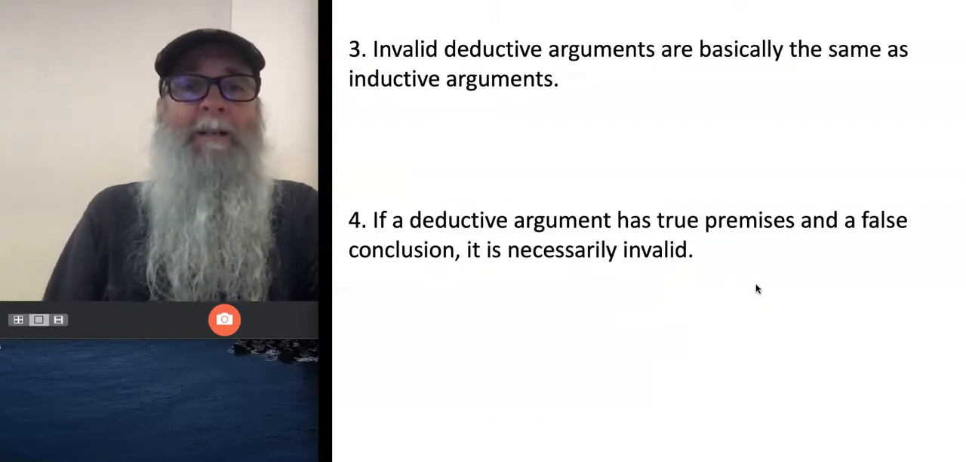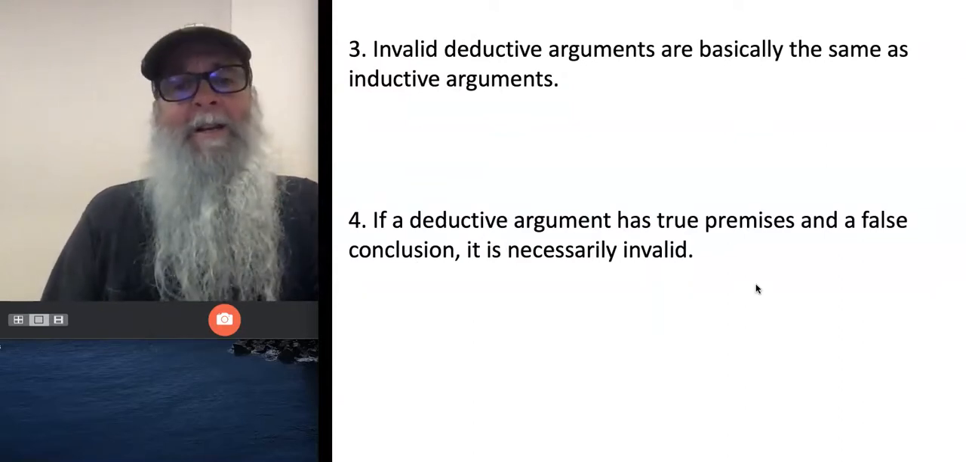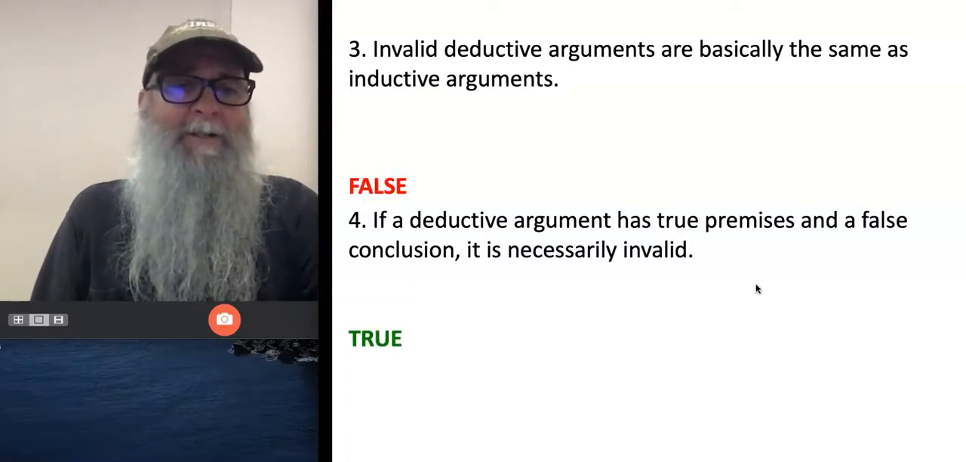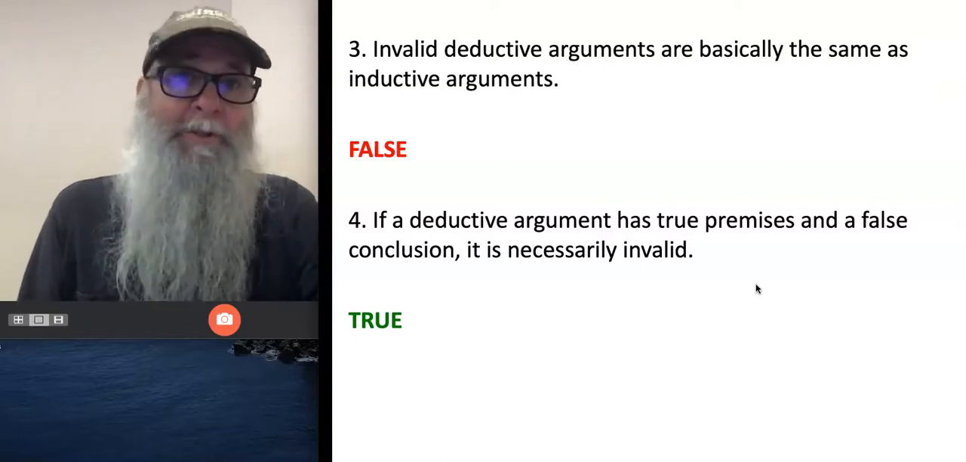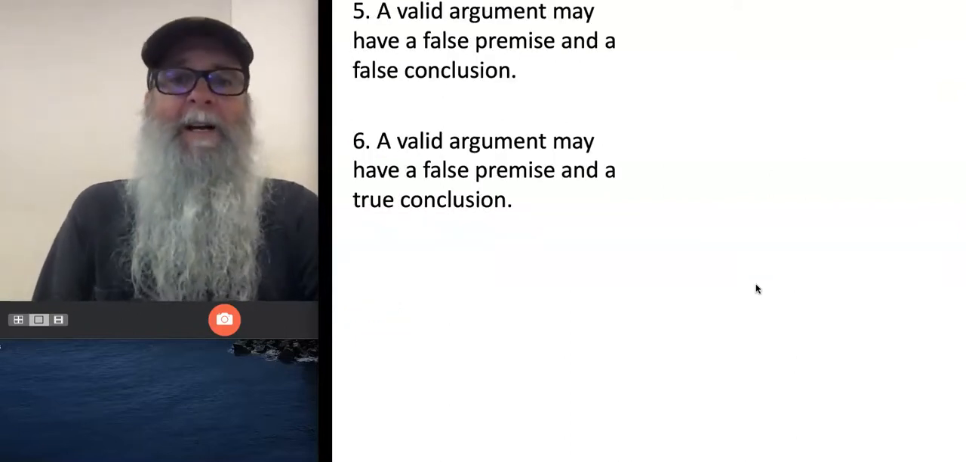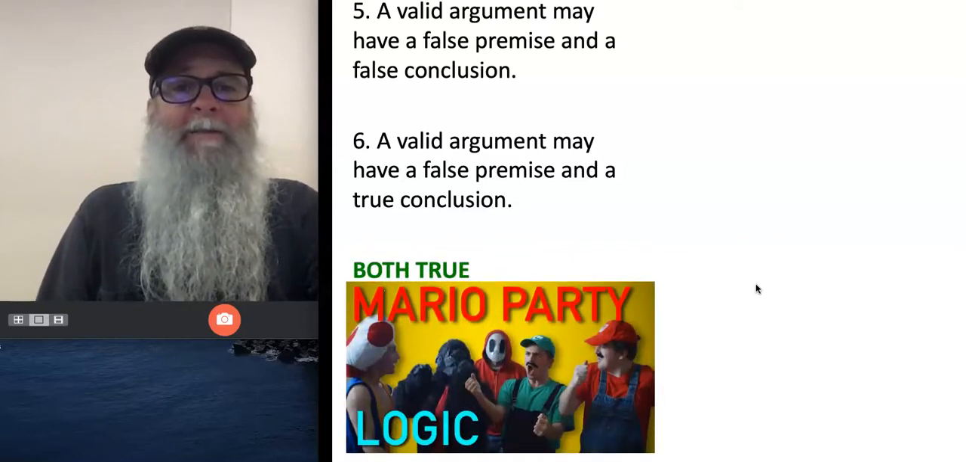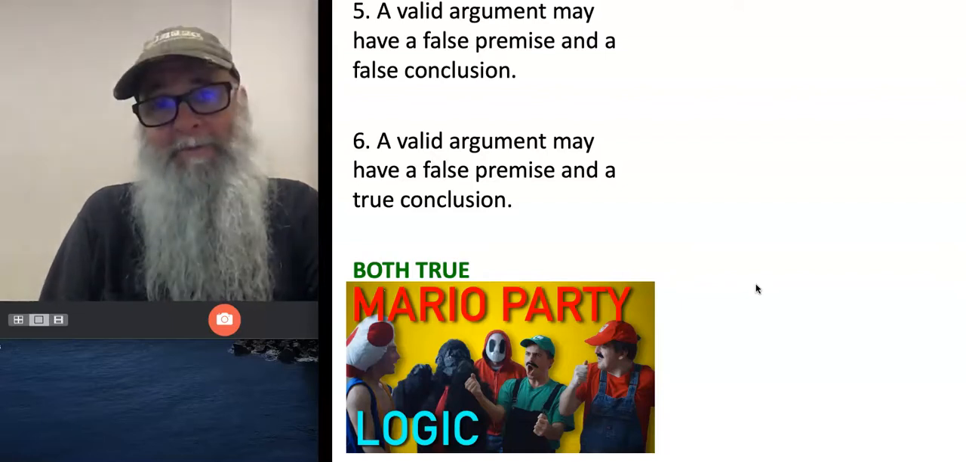Okay, number 3, invalid deductive arguments are basically the same as inductive arguments. Number 4, if a deductive argument has true premises and a false conclusion, it is necessarily invalid. So number 3 is false. Number 4 is true. Number 5, a valid argument may have a false premise and a false conclusion. Number 6, a valid argument may have a false premise and a true conclusion. Both of those are true.